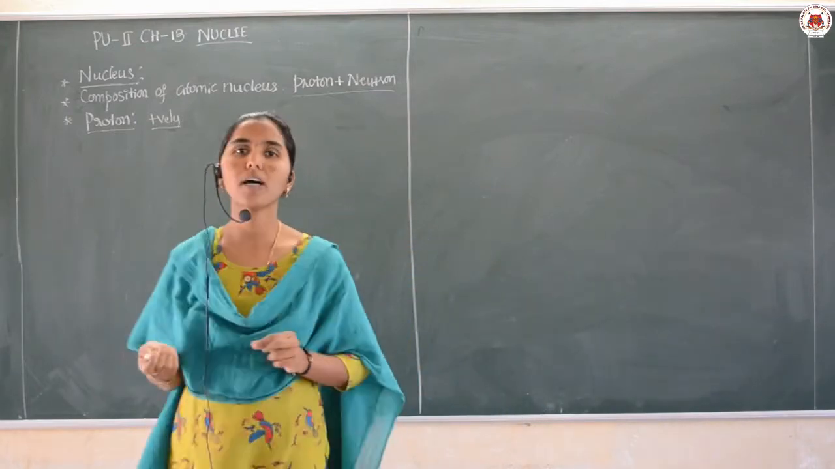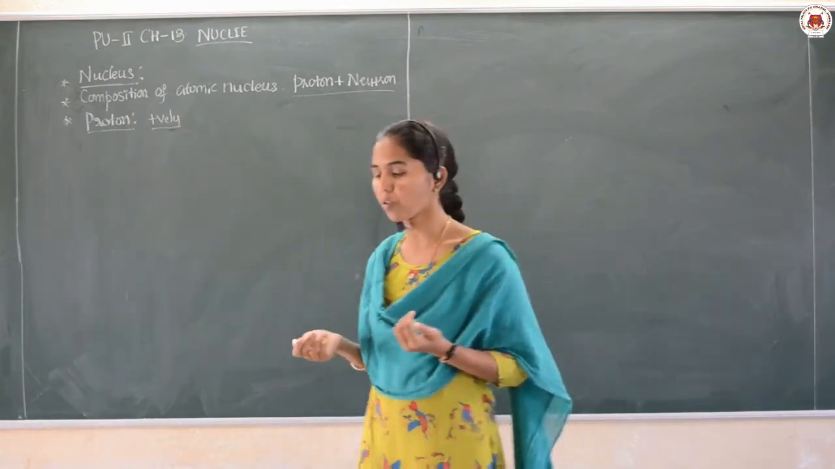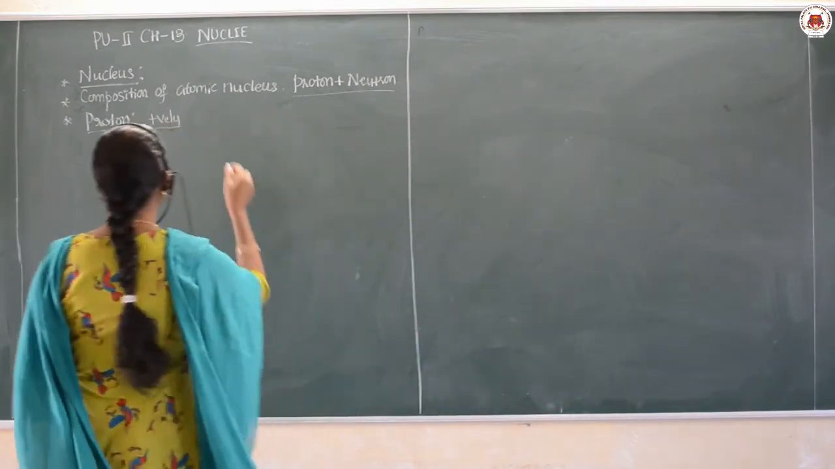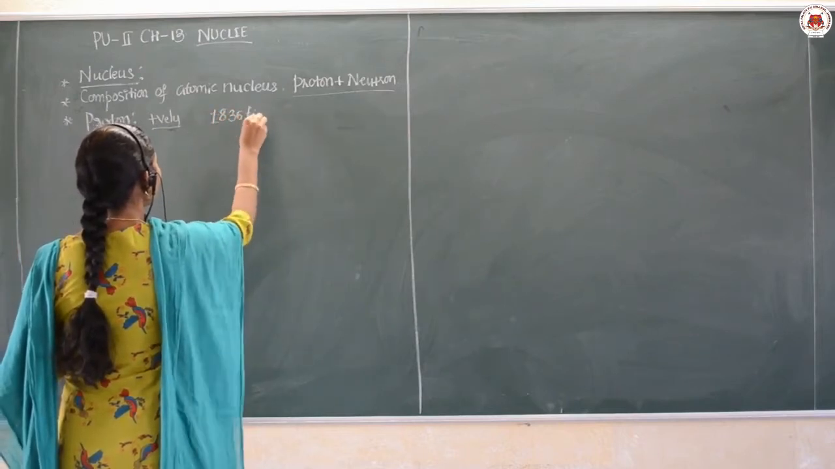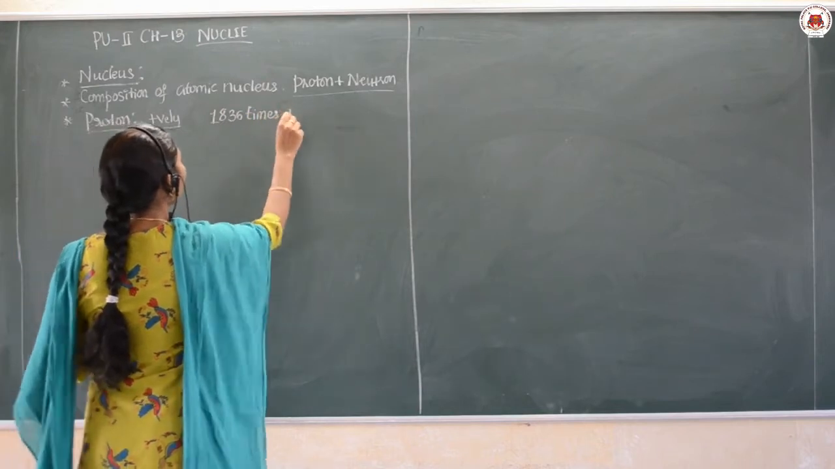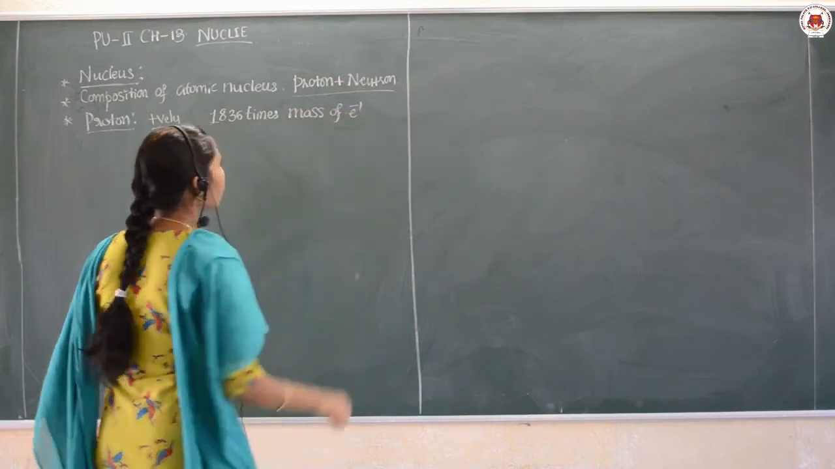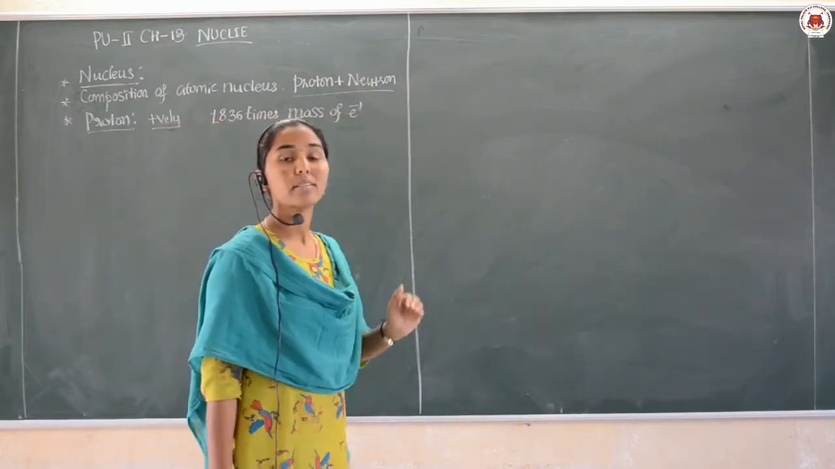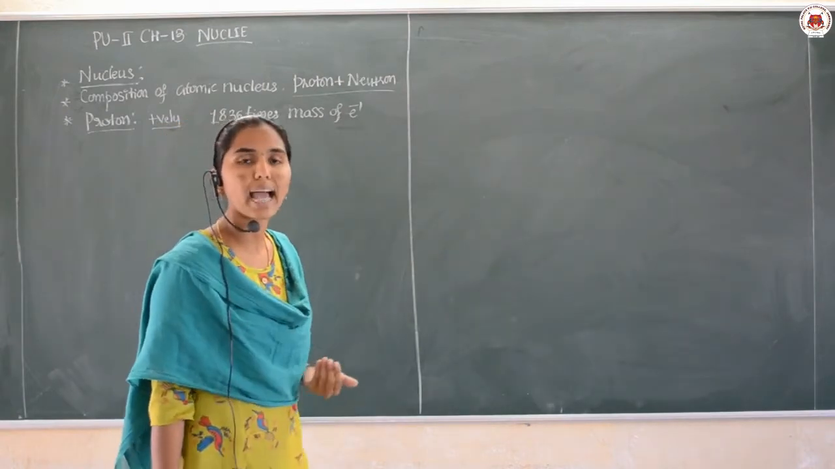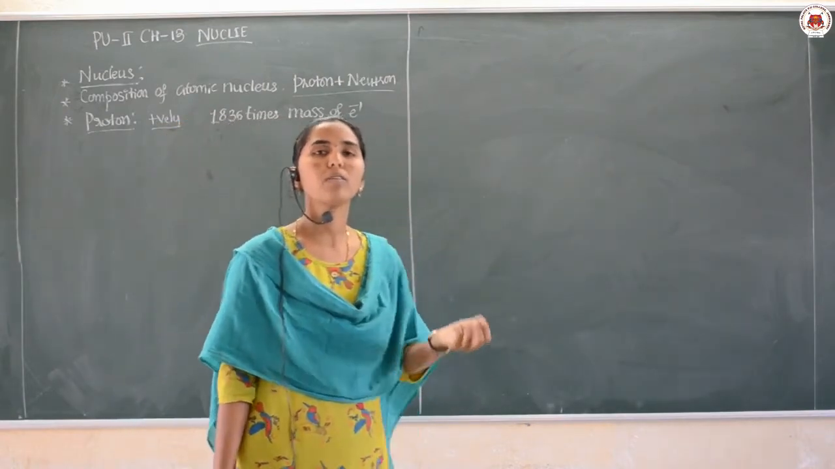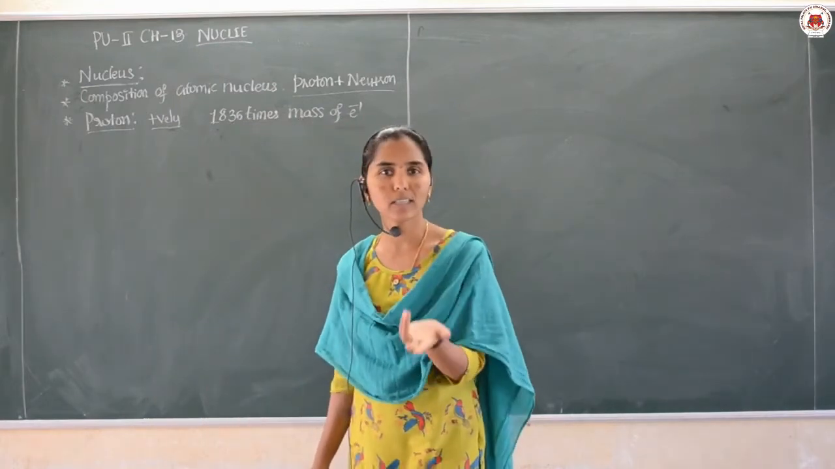Then the mass of the proton is 1836 times more than the mass of the electron. Remember, the mass of the proton is nearly 1836 times greater than the mass of the electron. Then which is the smallest mass in nature to be considered? That is for the electron only.